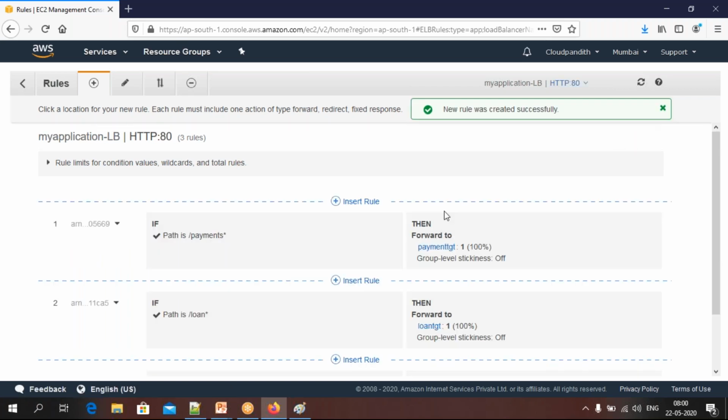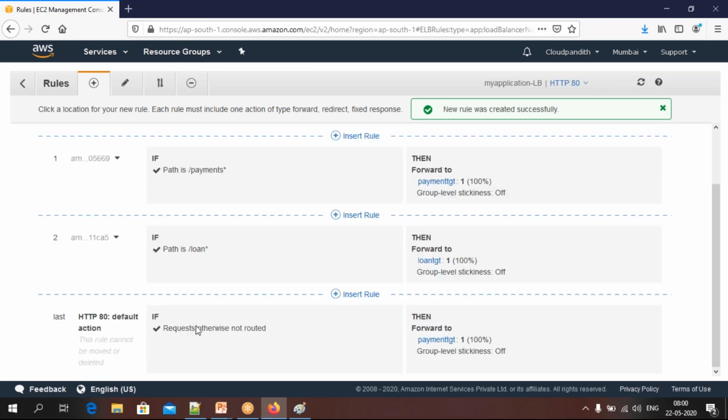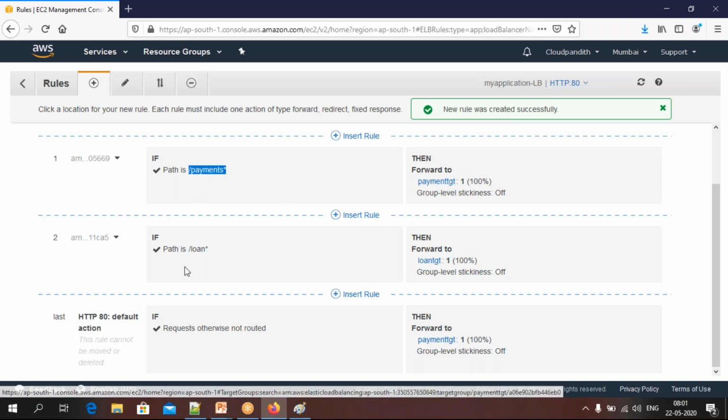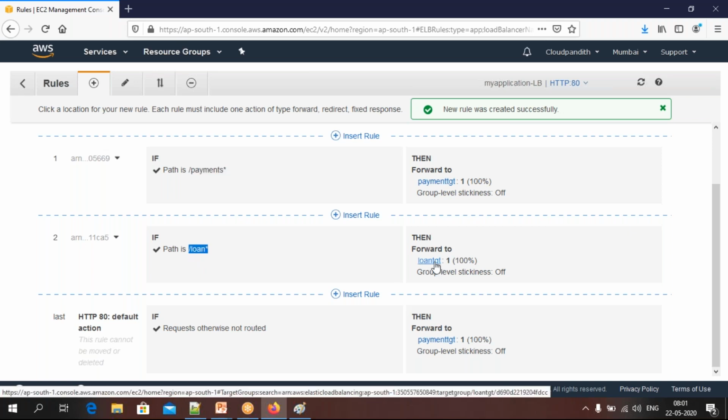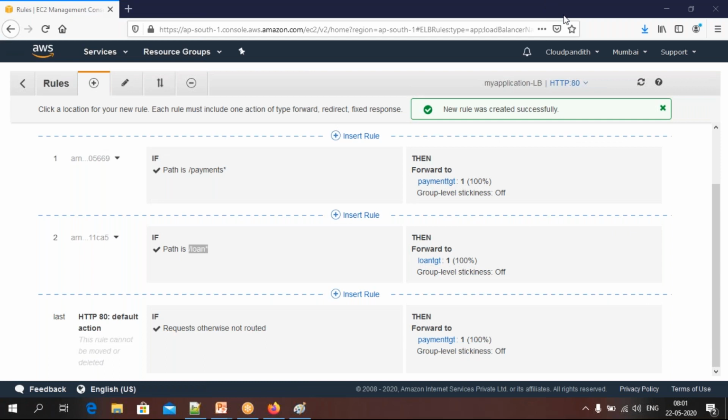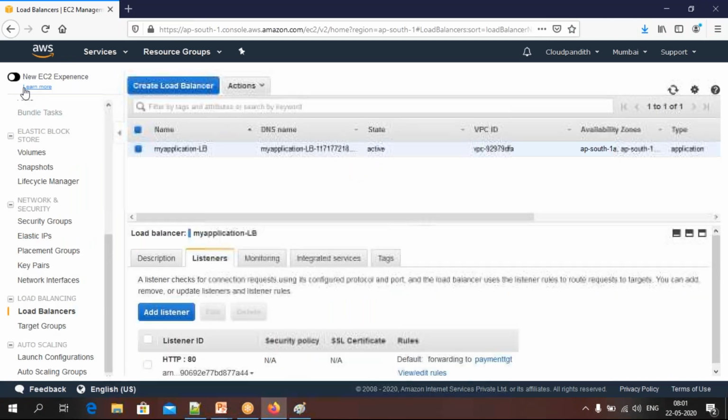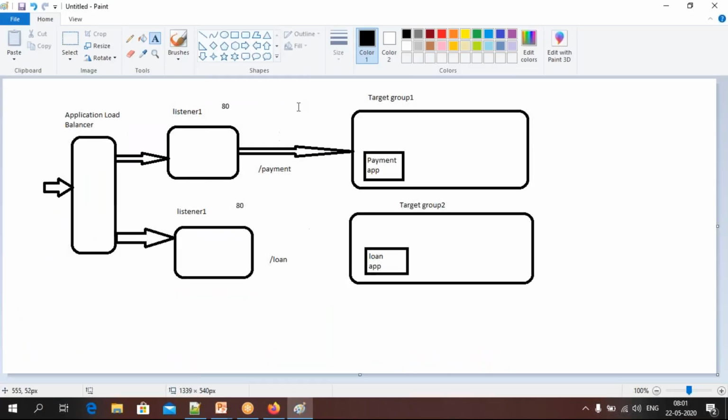Save it. So now we have a default condition. When these two conditions are not met, it will go to the payment TGD. And when your requested URL is having payment, that request will go to the payment TGD. When your request URL is having loan, then that will go to the loan TGD. Okay, so now we will check whether it is working or not.